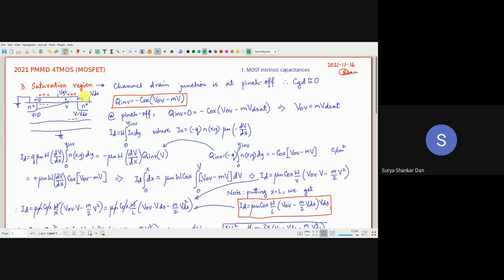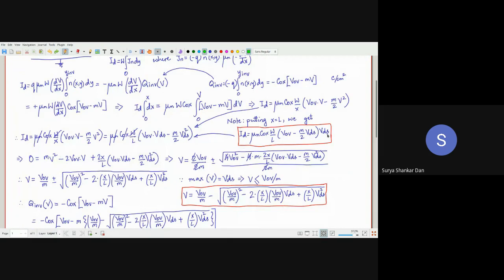Gate to drain capacitance, CGD, very simple. No channel, zero. Cool. But gate to source capacitance, कैसे निकालोगे? You cannot find out the trapezoid or, I mean, this is, let us say, this triangle is here and there is a width W. But how do you find this charge over here? Because you cannot put X, because X is something which is very, very arbitrary. Got it? इसीलिए हम ये exercise कर रहे हैं.